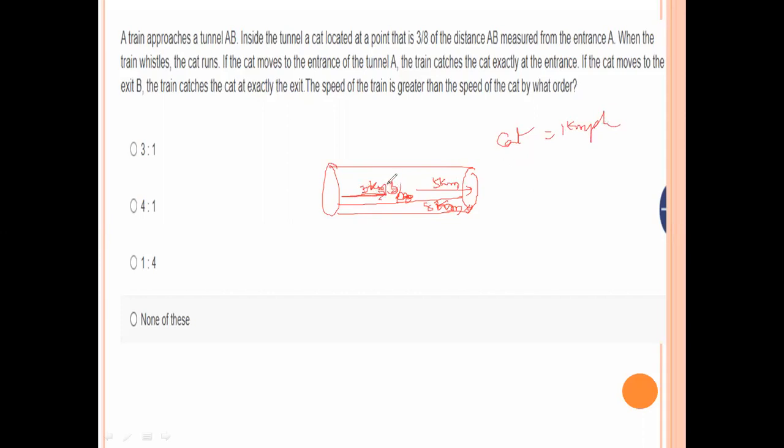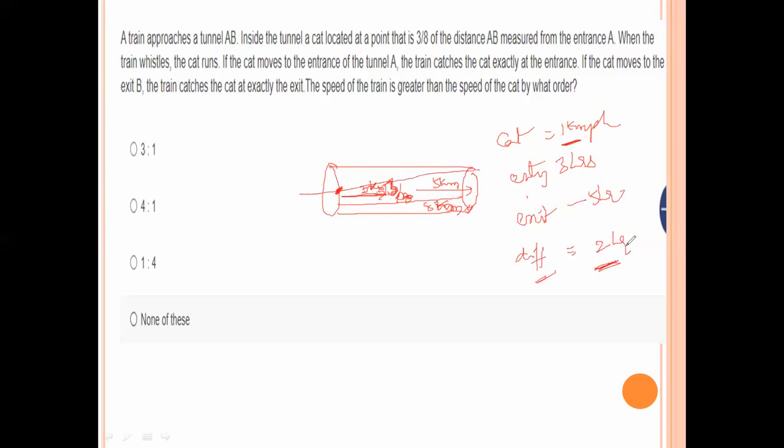Now here you see that this cat reaches the entry point of this tunnel in 3 hours. So speed is 1 kilometer per hour means it reaches in 3 hours. This is the entry point. It reaches the exit point, 5 kilometers, with the speed of 1 kilometer per hour, in 5 hours. The difference of these timings is 2 hours. In these 2 hours, the train crosses this tunnel.